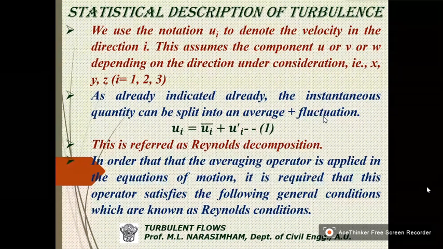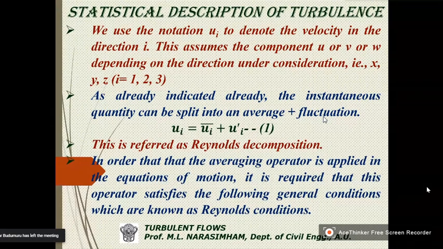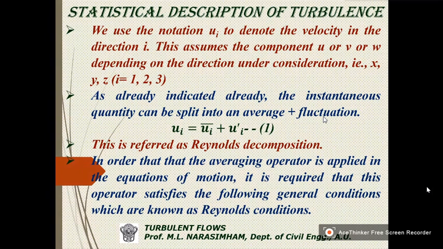because now we have x, y, z directions. Now instead of using x, y, z directions, u, v, w, like that, what we use is an index i, j, k, or simply i. So i may take 1 or 2 or 3. So if i is equal to 1, it is x direction. If i is equal to 2, it is y direction. If i is equal to 3, it is z direction.